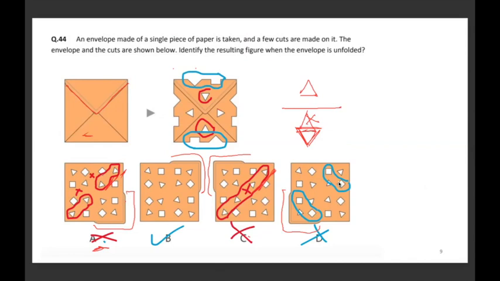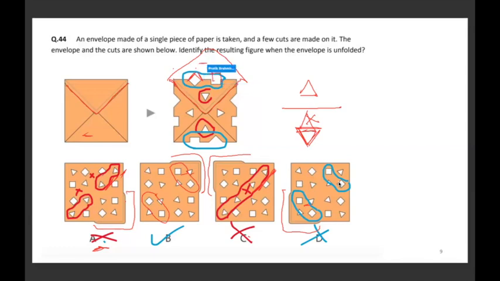Now between B and D, when I compare again together, the thing which I find different is this part. Now this part and this part, which are happening here, they both are happening along the excess edge, which is here. So what I will do is I will open this up. So this will look something like this, the triangle. And then I will open it up like this.